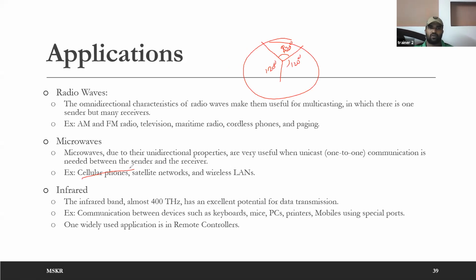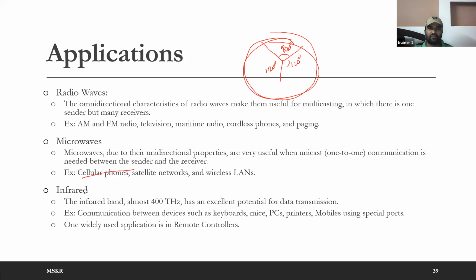When you study mobile computing in final year, you will understand the advantages that you get because of this particular mechanism, multiple antenna requirement. This is the disadvantage: instead of a single antenna, you are using multiple antennas because you are using unidirectional waves. But because of that, you are also getting an advantage. I don't want to explain that advantage now, but you will get that when you move to final year.